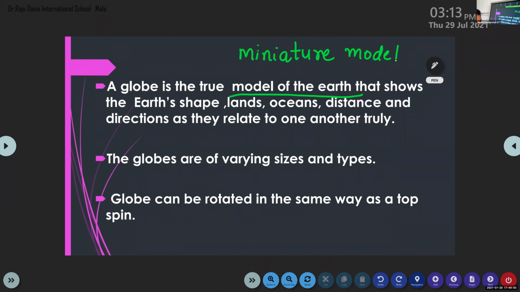So what is a globe? Devak Menon, what is a globe? Don't move the book. What are you doing there? Sit properly in the class, okay?